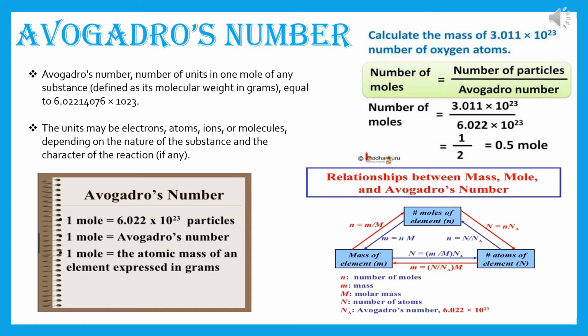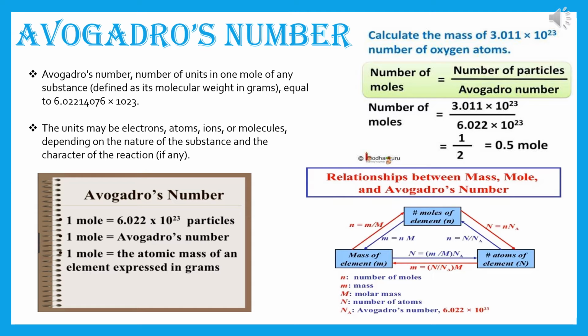Here number of particles is 3.011 into 10 to the power 23, and Avogadro's number is 6.022 into 10 to the power 23. If we reduce this, it will come 1 by 2. That means 0.5 mole. And this is the answer.